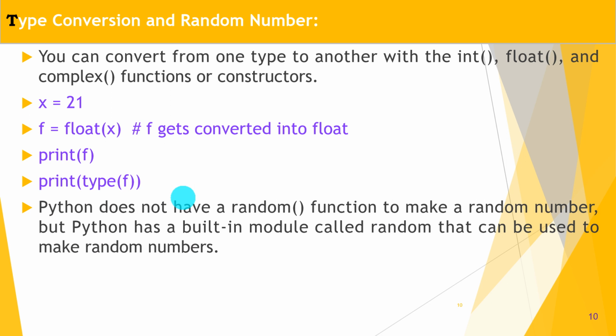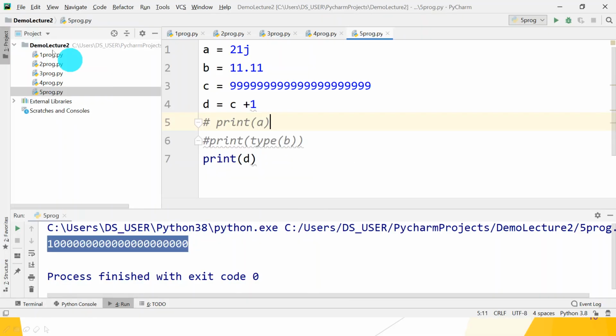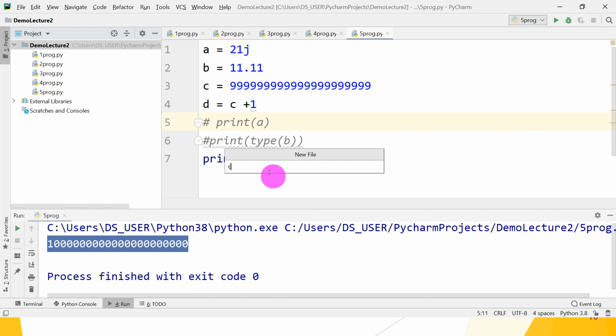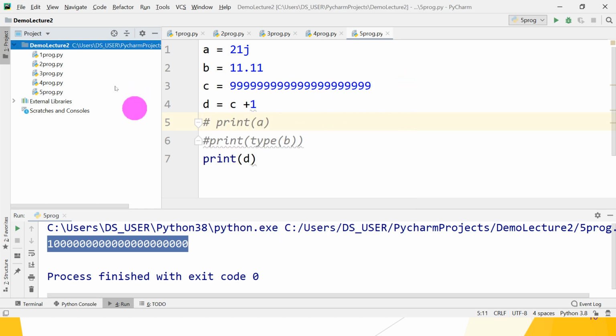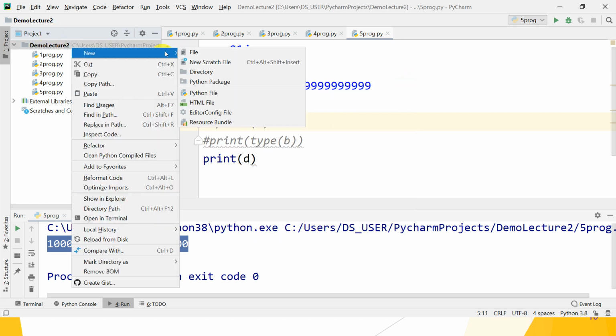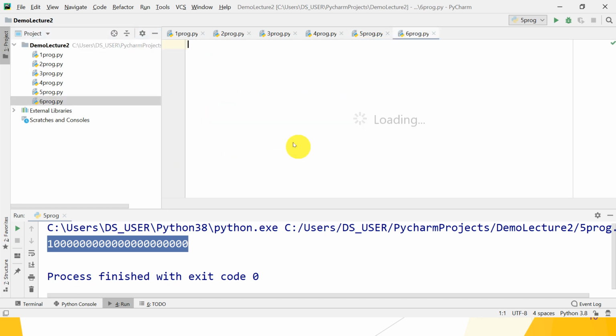Okay. Let's check using the PyCharm IDE. Right click, new file, then 6 program. Right click, again new Python file, 6 program, enter. Okay, it creates the 6 program.py file. In this, what we want to do is convert.